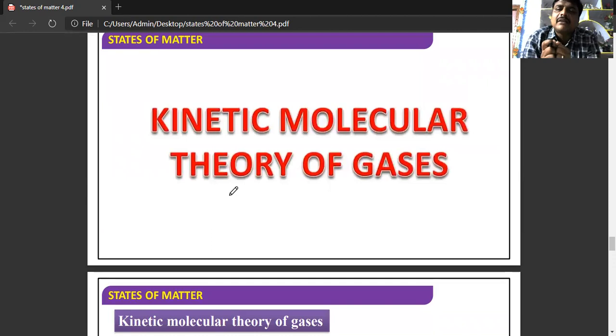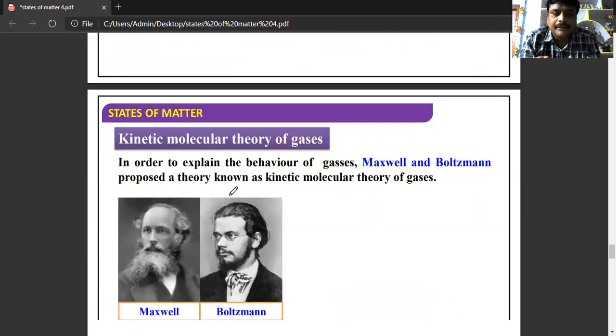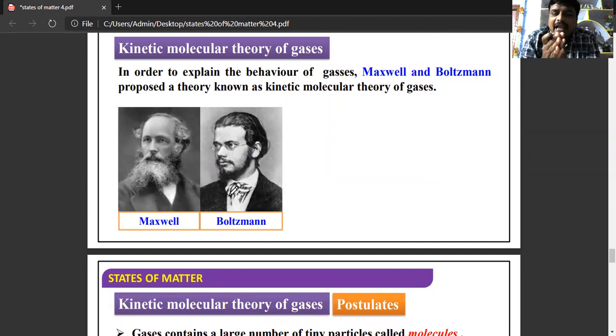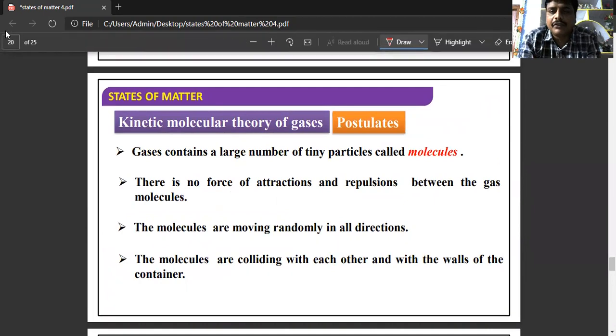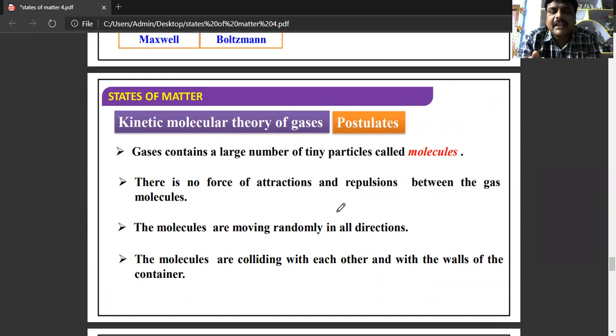Next, we'll discuss the kinetic molecular theory, which explains the behavior of different gases. Maxwell and Boltzmann are the two scientists who proposed the kinetic molecular theory. This is very, very important. When considering the postulates, the first postulate is about molecules. If you consider a particular gas, that gas contains a large number of tiny particles. Those tiny particles are known as molecules.